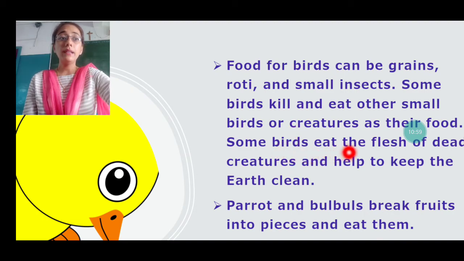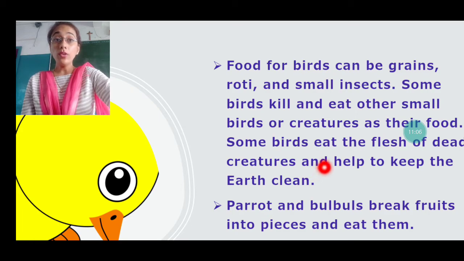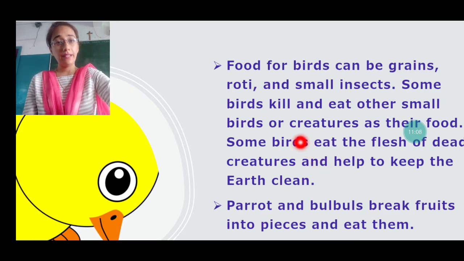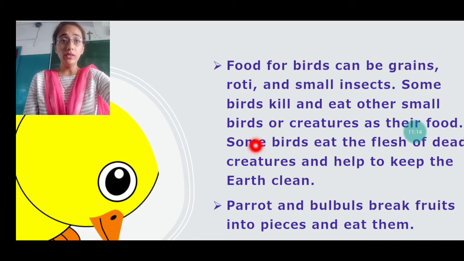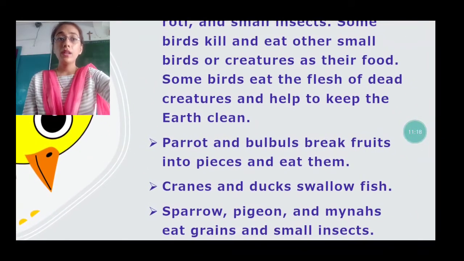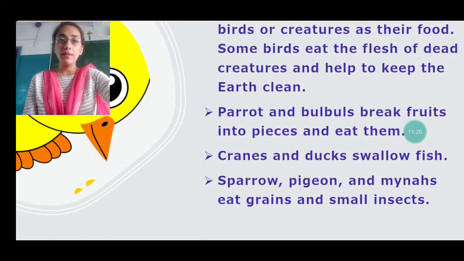Some birds eat the flesh of the dead creatures and help to keep the earth clean. When the creature is dead, they eat the flesh of that animal or bird and they keep the earth clean. If they eat that, the earth will remain clean.